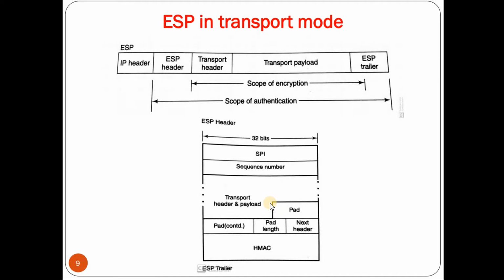Padding is added so that the length of the encrypted payload is a multiple of the block size, and padding also helps in hiding the actual length of the data when ESP is used with the encryption option turned on. Next we need to mention the pad length, that is how many bytes we have padded to the transport payload. Finally, the last field in the ESP trailer is HMAC. HMAC is computed for the ESP header, transport payload and the ESP trailer, but not the IP header. That value is stored in the ESP trailer.